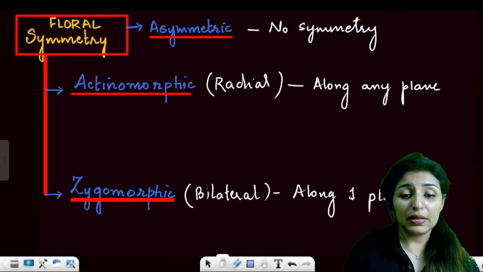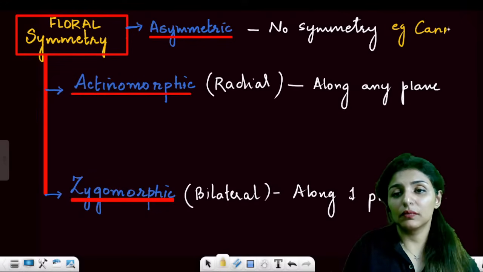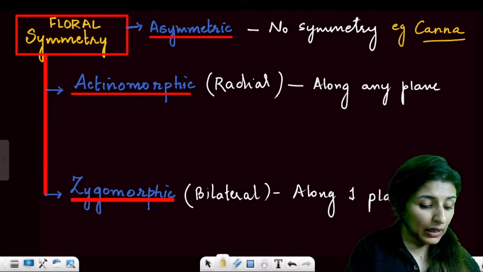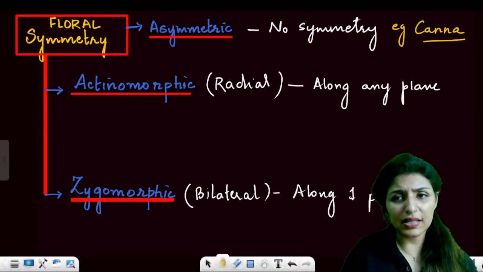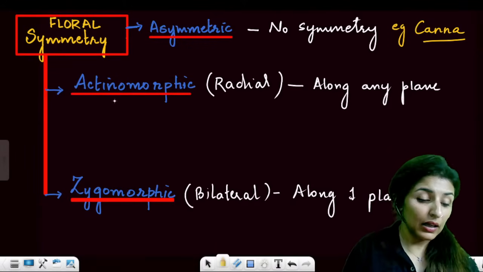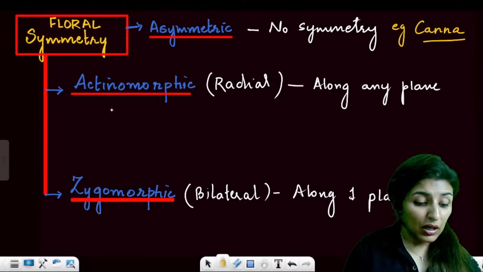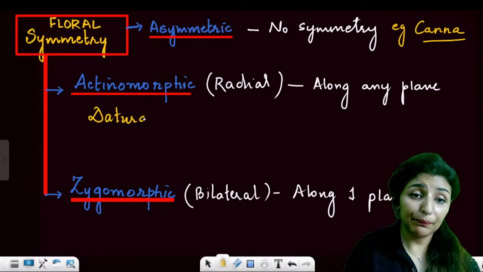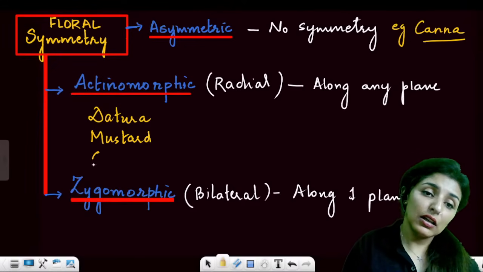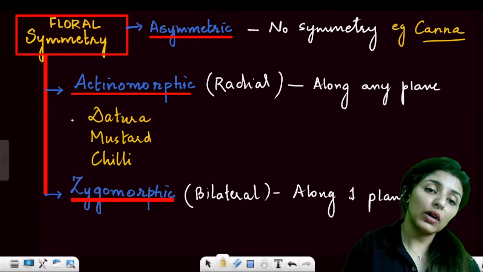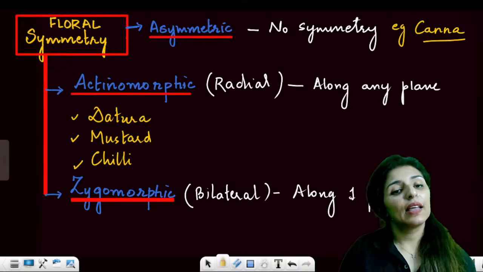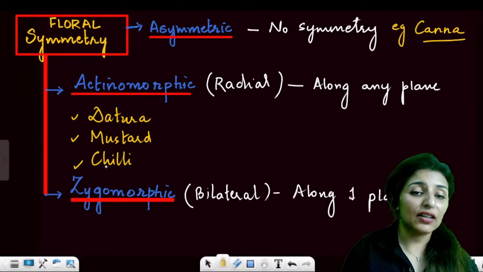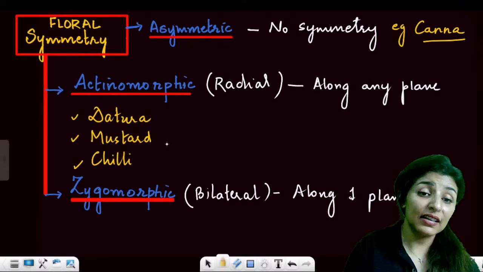Now the example for asymmetry is kana. Is that clear? Although it is rare, but it is seen in kana. Now talking about actinomorphic. So the examples are datura, mustard, and chili. So how do I remember? Datura must chill. Datura must act chill.